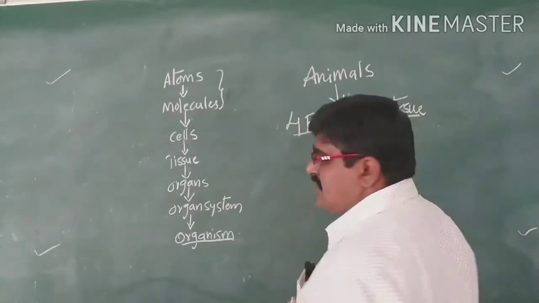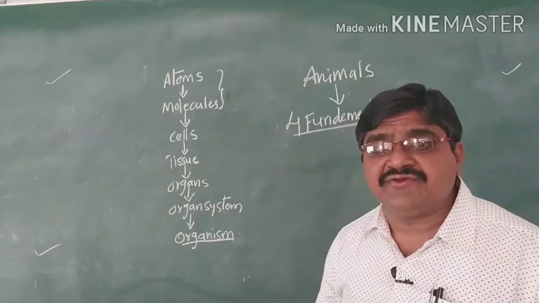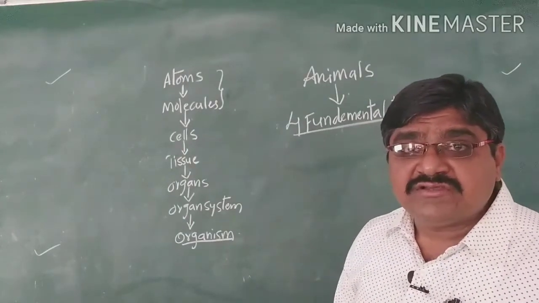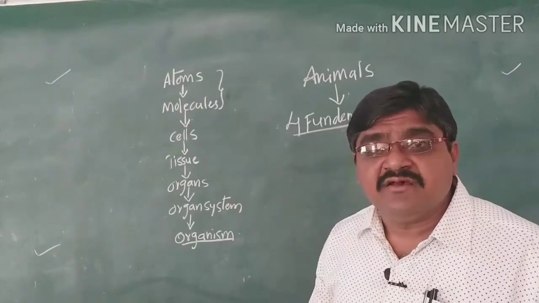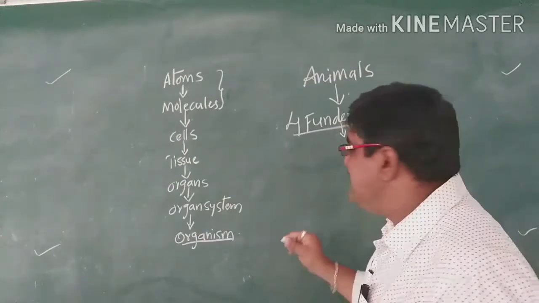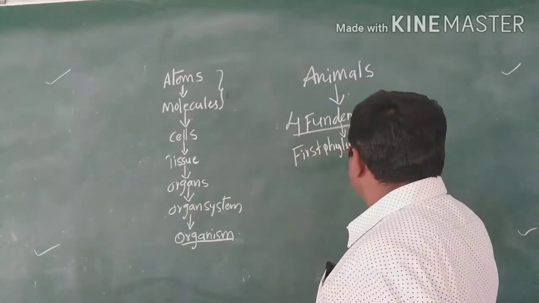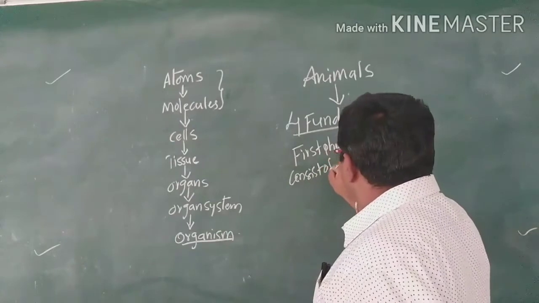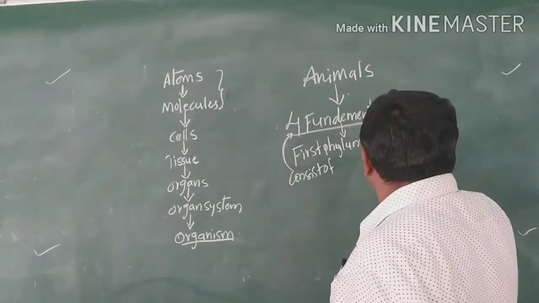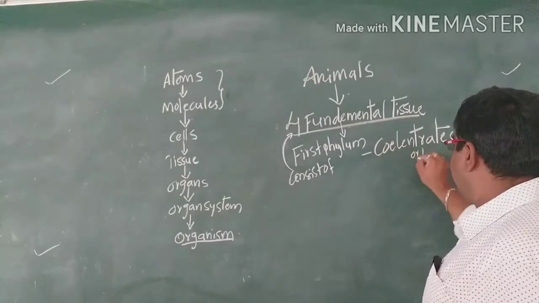Which is the first phylum consisting of the four fundamental tissues? We have already discussed invertebrates, and the first phylum having the four fundamental tissues is Coelenterata, or otherwise Cnidaria.